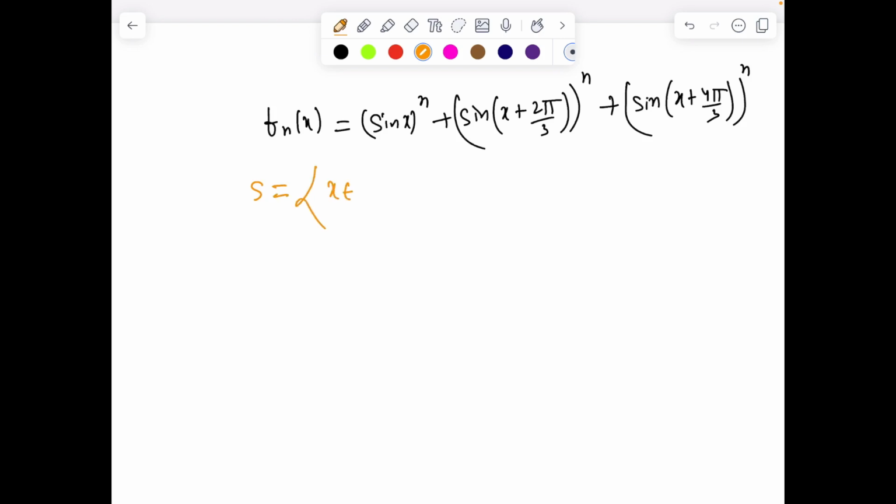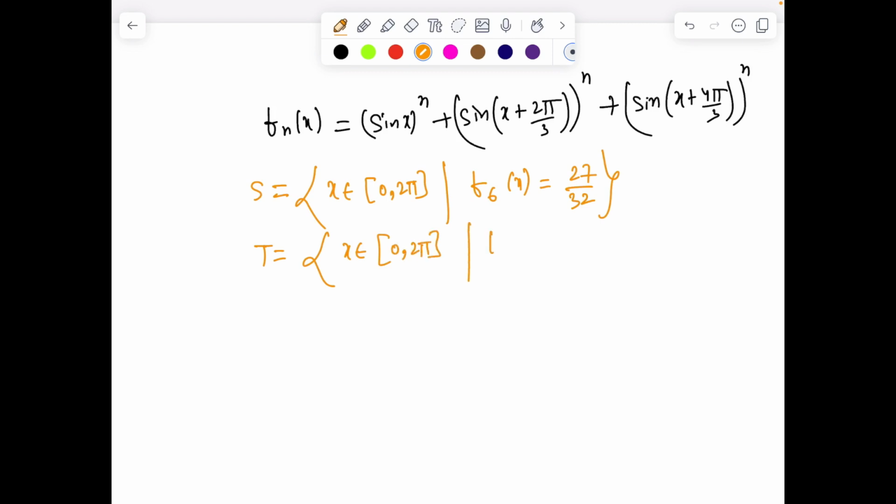And then maybe we can define a set S such that x belongs to 0 to 2π, where f of 6x equals 27/32. JEE Advanced keeps on doing this kind of game. Second is x belonging to 0 to 2π such that f of 5x equals 0.